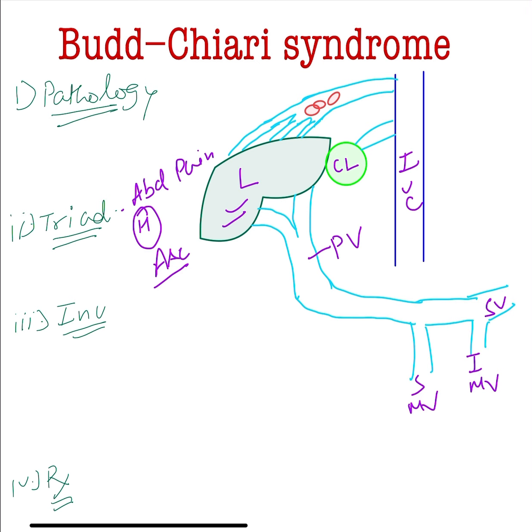Remember, there is no jaundice since the liver is normal. This is the most commonly asked. So there is no jaundice in the triad of Budd-Chiari syndrome. Okay, pathology I have explained.